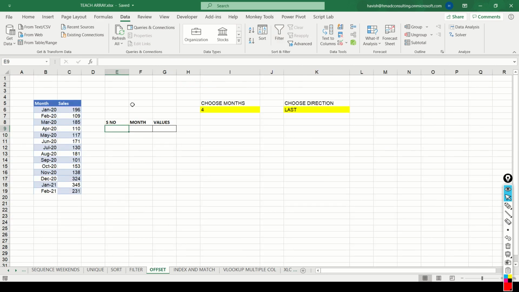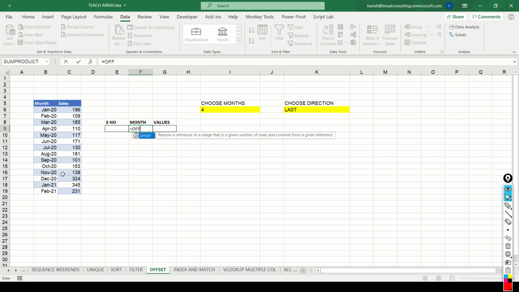In this lecture, we will look at the offset function. We have 14 months and the corresponding sales amount. We want the user to be able to choose the number of months and the direction. So if I say first, it should show me 196, 109, 185, 110. If I choose last, it should show me 138, 324, 345, and 231. Let's see how we do this.